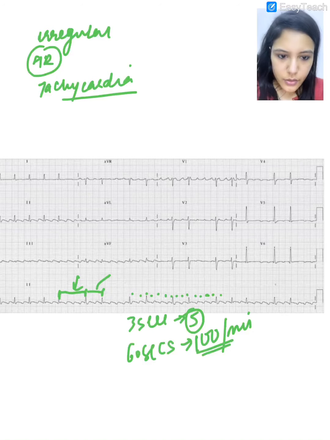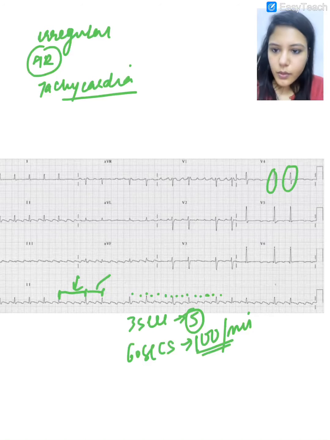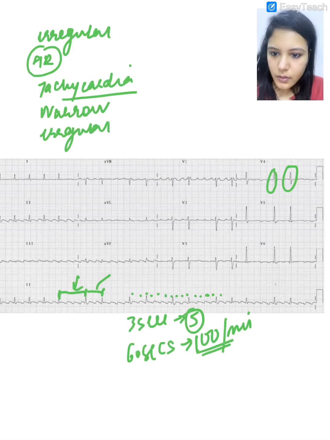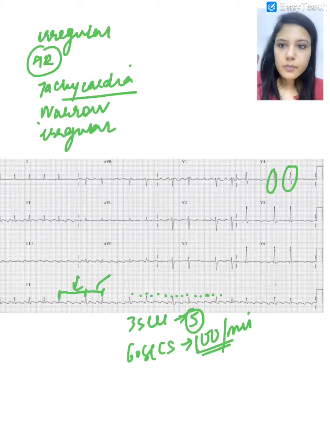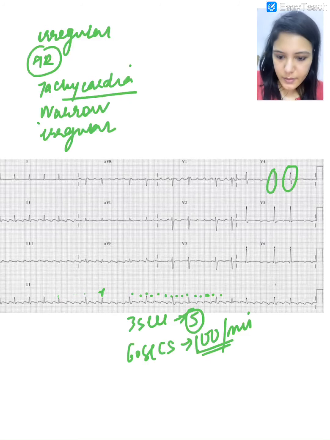Now look at the QRS complexes. They are narrow. The RR interval is irregular. Now look at the P wave. Is the P wave present? Are definite P waves present?